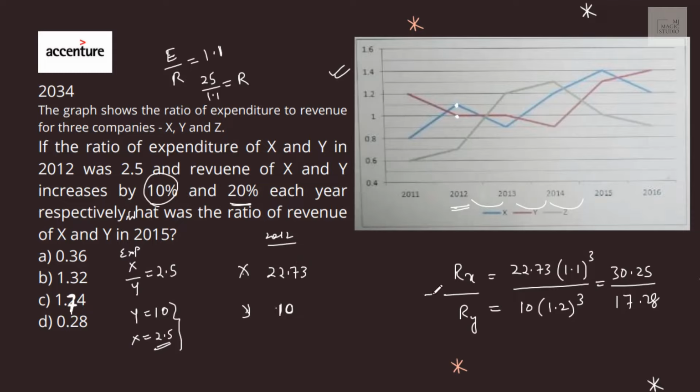So the ratio of revenue of X and Y in 2015 is 1.75 roughly. That is in option C.